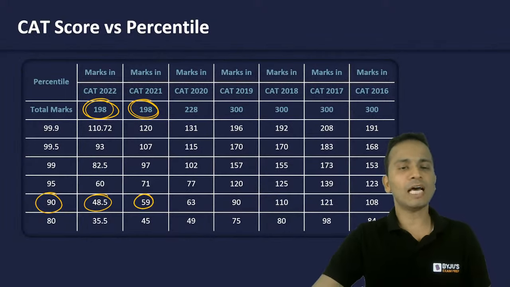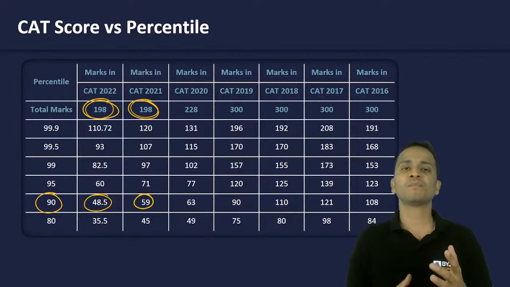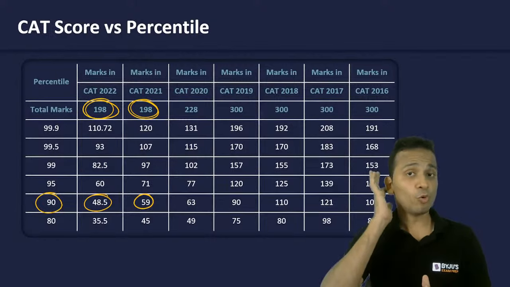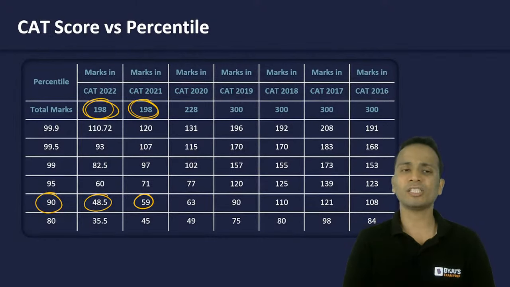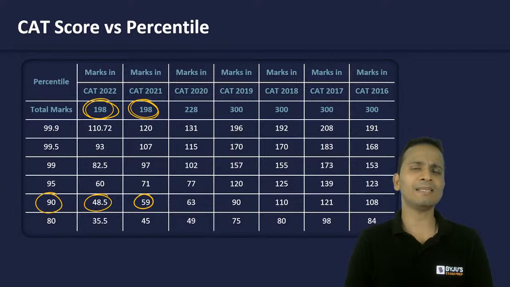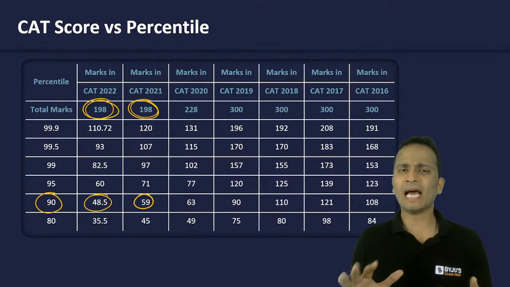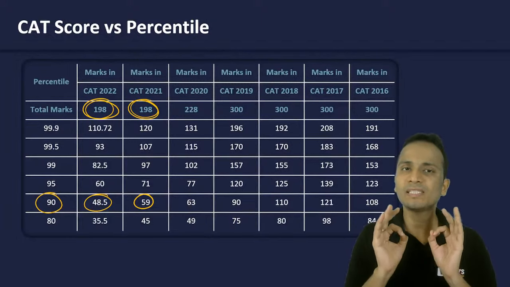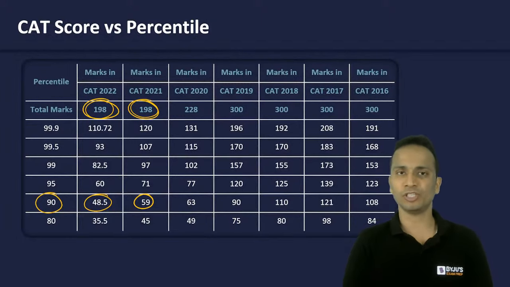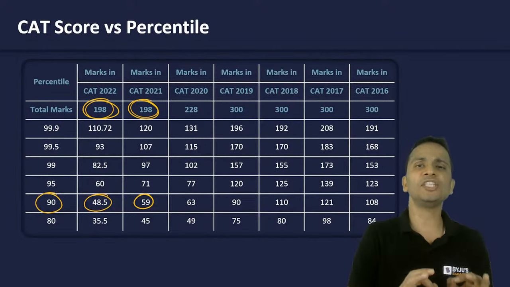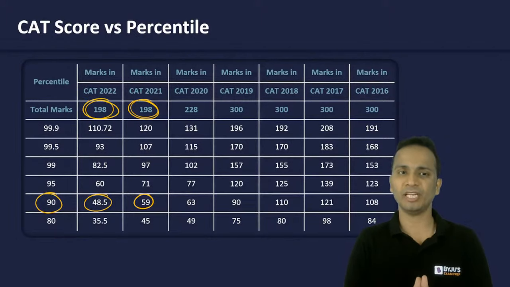Now, the year before that, the same thing can be achieved at an effective number of questions 20. Okay. So, if you have 20 correct, then you can achieve 90 percentile according to the level of difficulty of CAT 2021. Now, keeping both these things in mind, so I can say that if I am at a score of somewhere around 60 marks, that will be safe score to achieve 90 percentile. Okay. Also, like these numbers are changing because of the changing level of difficulty of CAT examination, right?